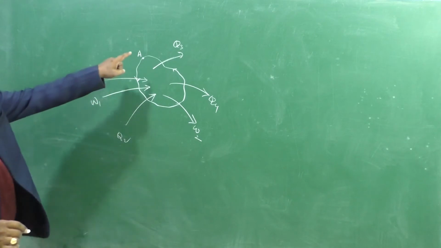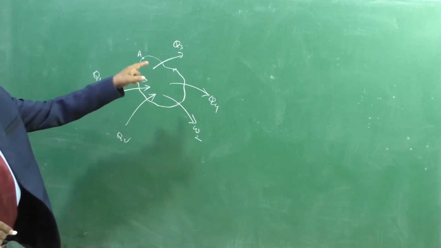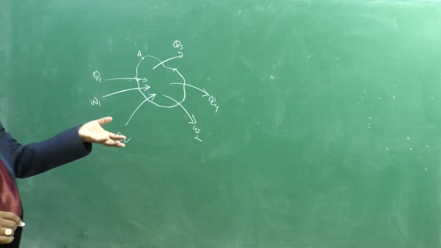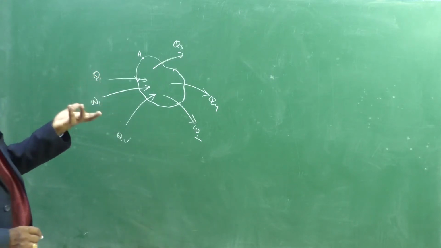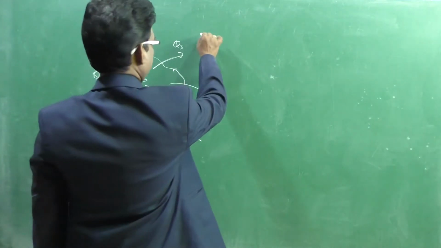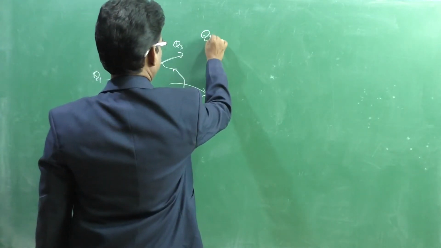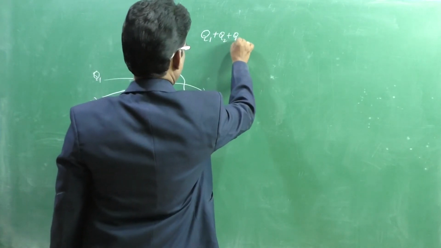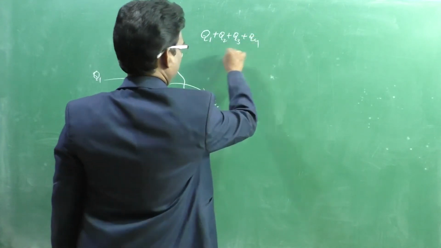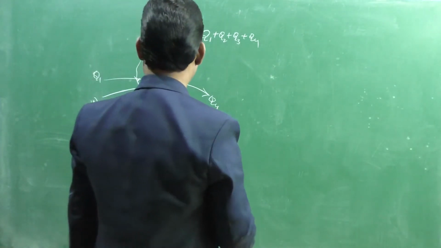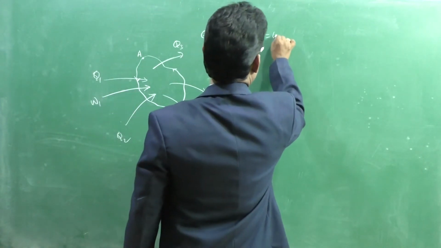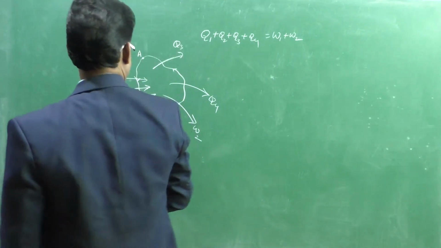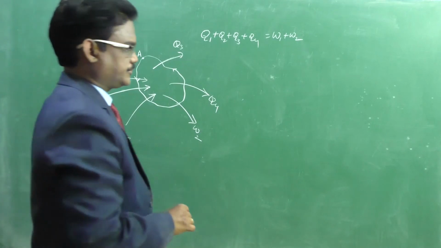After considering all the processes, it is a thermodynamic cycle. Then we can say that net heat supplied, Q1 plus Q2 plus Q3 plus Q4, is equal to net work done by the system, W1 plus W2. Okay, this is in the cycle.